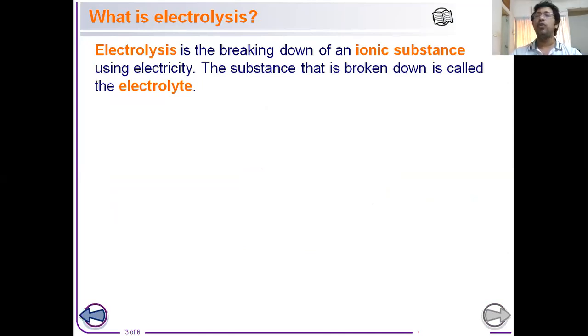Those are ionic compounds. Here the ions are able to conduct electricity, but not in the normal state, because in the normal state, as I have already mentioned, the ions cannot move. Without the movement of the ions, it is not possible for any substance to conduct electricity.